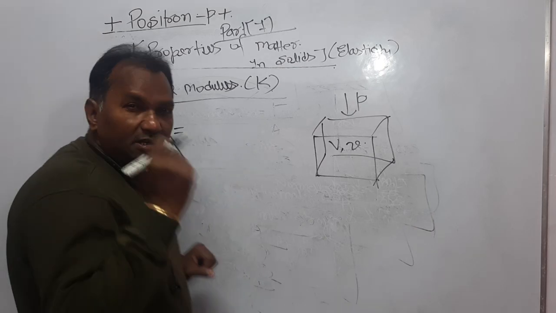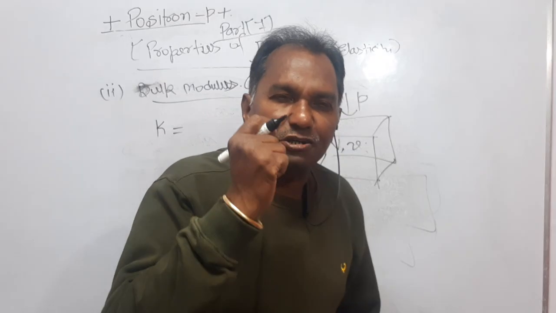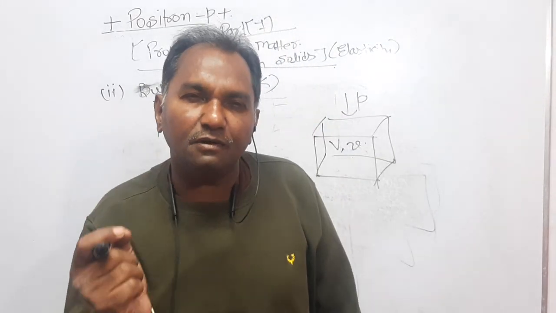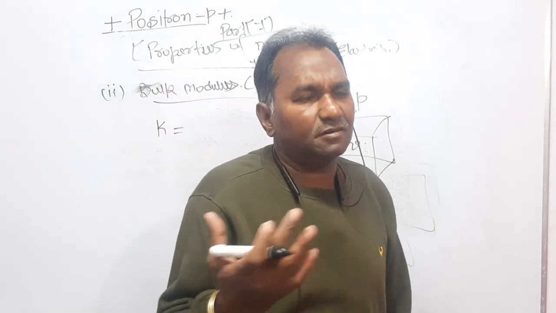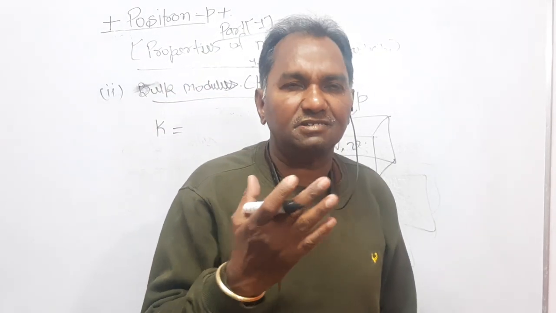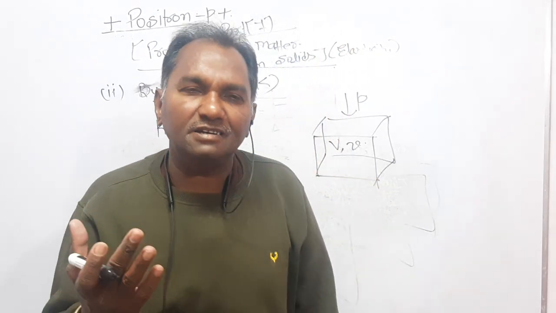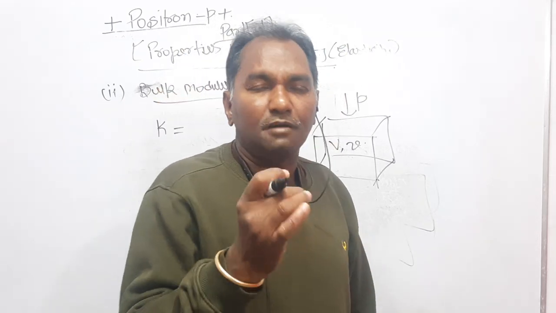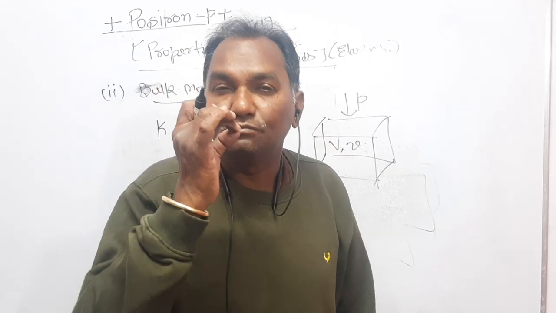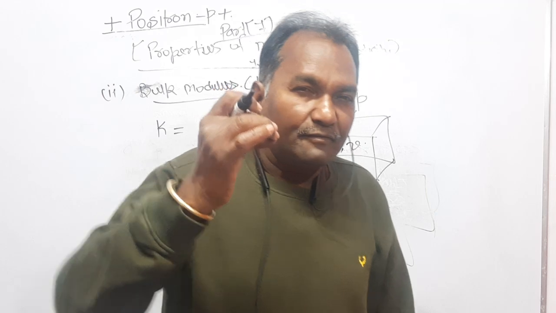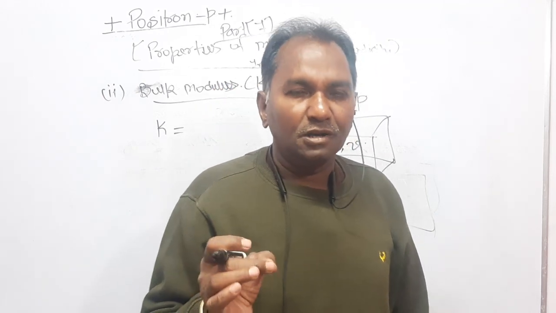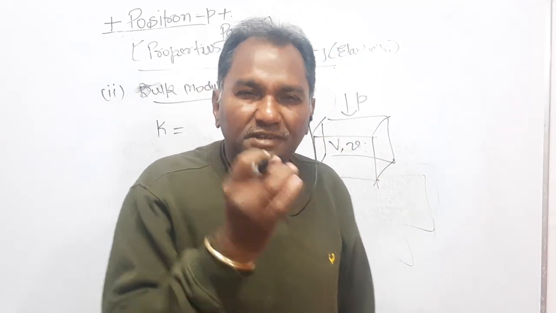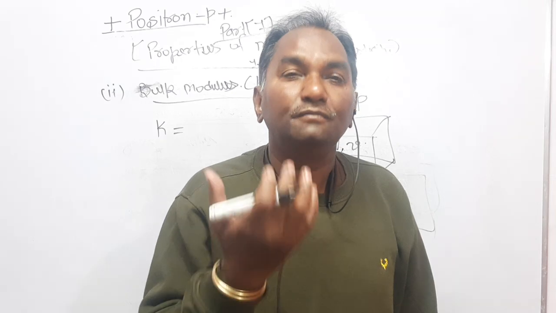Within the elastic limit, it is the ratio of normal stress and volume strain. Every elastic constant, undoubtedly, is the ratio of stress and strain. Regarding a particular elastic constant, you should know what kind of stress and strain we are considering.